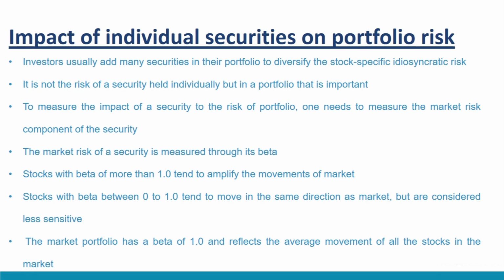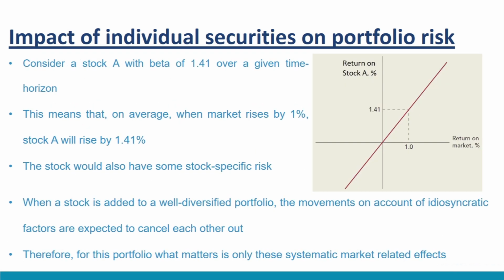The market risk of a security is measured through its beta, that is, the sensitivity of the stock to market movements. Stocks with beta of more than 1 tend to amplify the movements of the market. Stocks with beta between 0 and 1 tend to move in the same direction as the market, but are considered less sensitive. The market portfolio has a beta of 1 and reflects the average movement of all the stocks in the market. This is so because the market portfolio is often defined as the portfolio of all the stocks in a market.